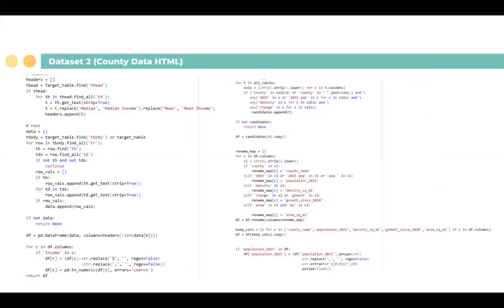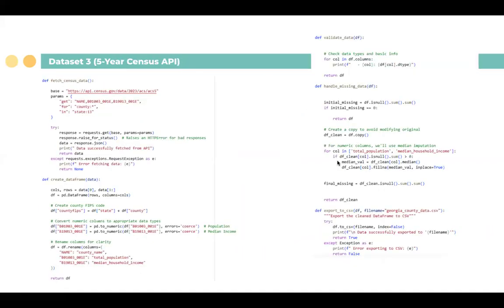Then with the county data HTML, we brought out some values like the population, the density per square mile, its growth, and the area of the county so that we could track these demographic statistics. As you can see here in the code, we filtered the values that we didn't want, and we used some regex to change the values so that they would be meaningful.